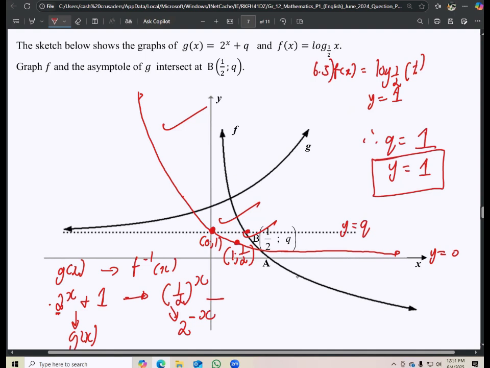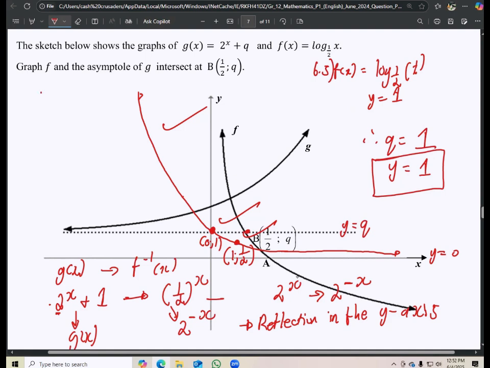Okay, so what is the transformation that occurred? Number one, we can see that changing from 2 to the exponent of x to 2 to the exponent of negative x, this is a reflection along the what? Remember, a reflection that affects the x coordinate is a reflection on the y-axis. So this is a reflection in the y-axis, because it affected the positive x to negative x. Remember that.